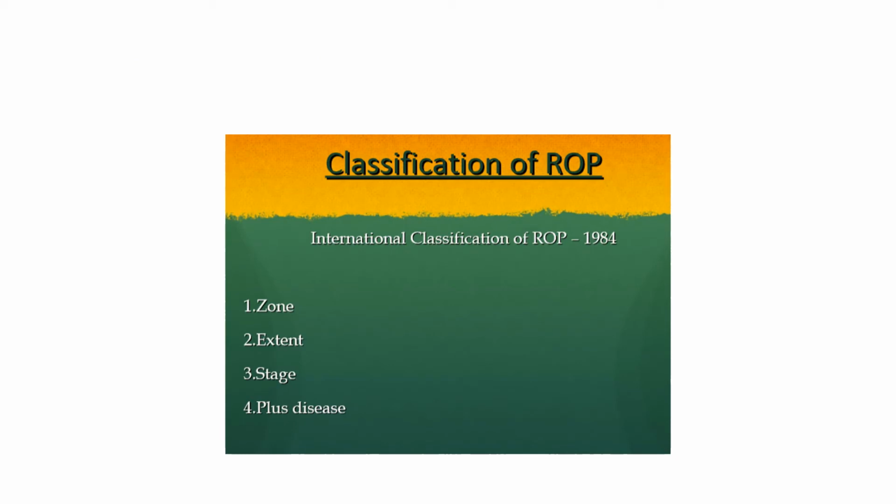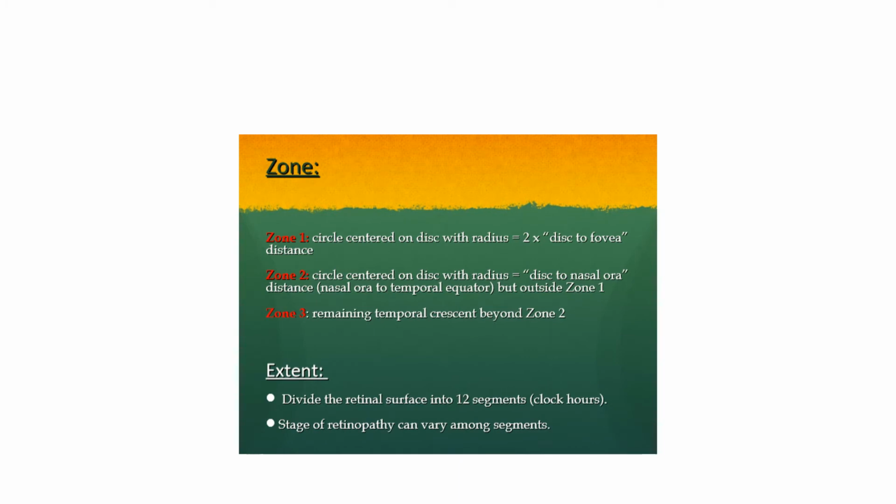Classification of ROP is based on zone, extent, stage, and plus disease. Now to understand ROP, we need to understand zone. So there are three zones on the retina for the study of ROP: zone 1, zone 2, and zone 3. Now coming to zone 1. It is a circle drawn on the posterior pole with the optic disc as the center and twice the disc to macular distance as the radius. It constitutes zone 1. Any ROP in this zone is considered very severe.